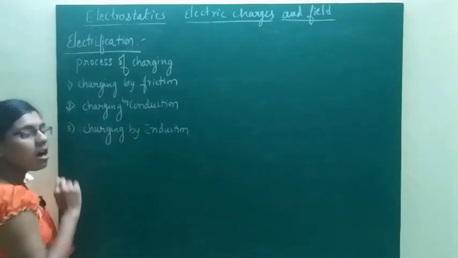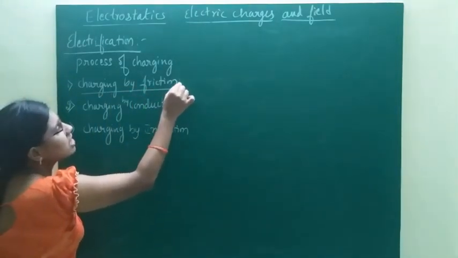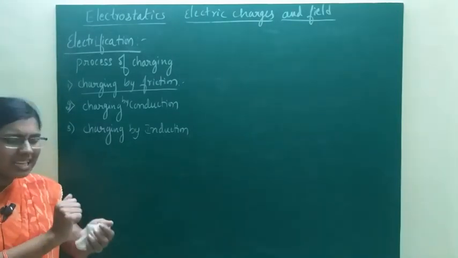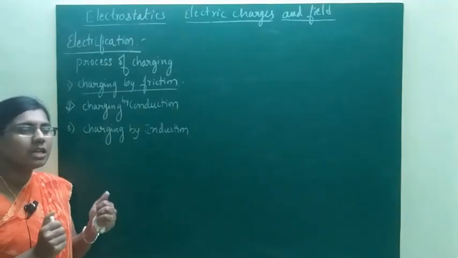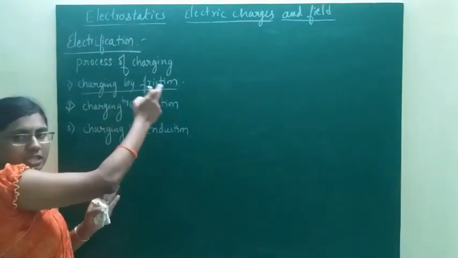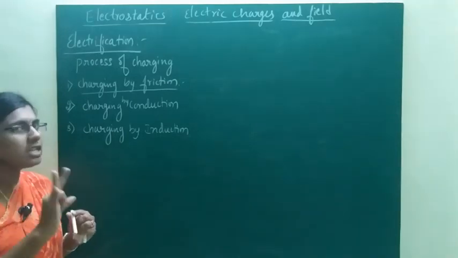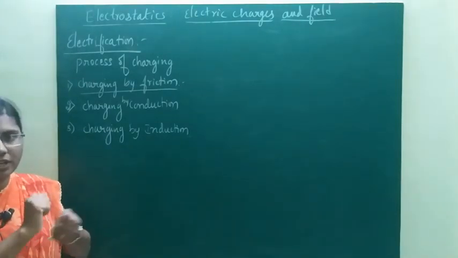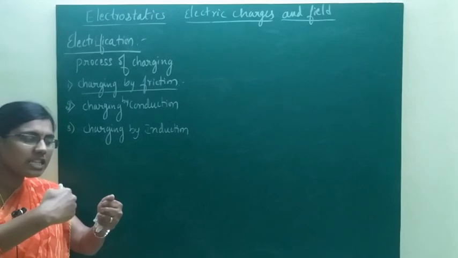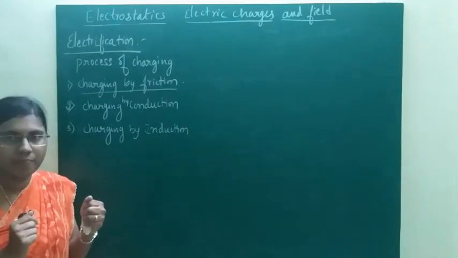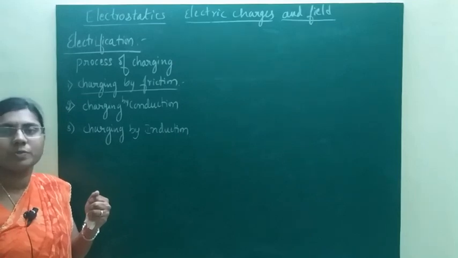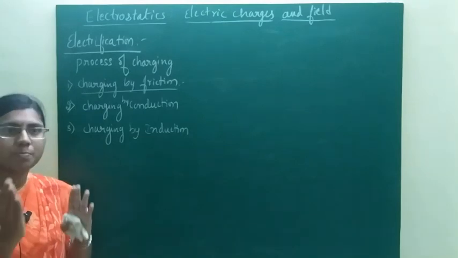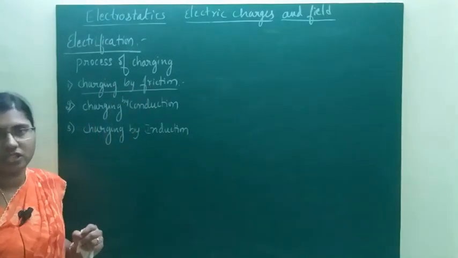How can we charge a body using the friction method? Friction means a process of rubbing. By using the charging by friction method, we can charge insulators only. If we rub two bodies, electrons will transfer from one body to another. The body that loses electrons becomes positively charged, and the body that gains electrons becomes negatively charged. This method of charging is called charging by friction.